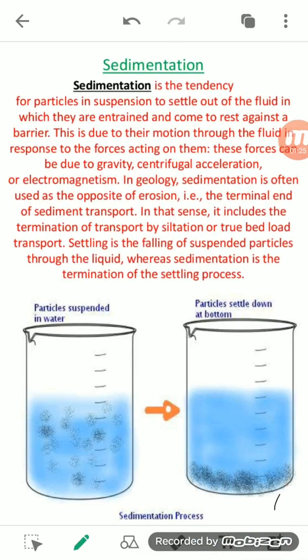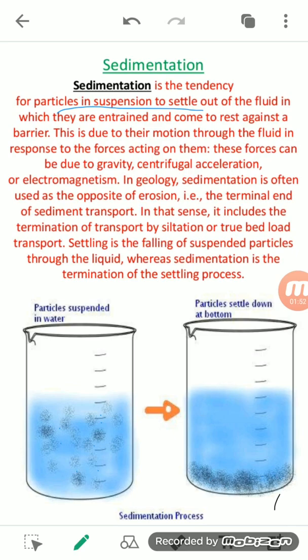You can see here, sedimentation is the tendency for the particles in a suspension to settle down out of the fluid in which they are entrained and come to rest against a barrier. You see here the particles are suspended in the water, and when you leave it for some time, these particles get settled down at the bottom.